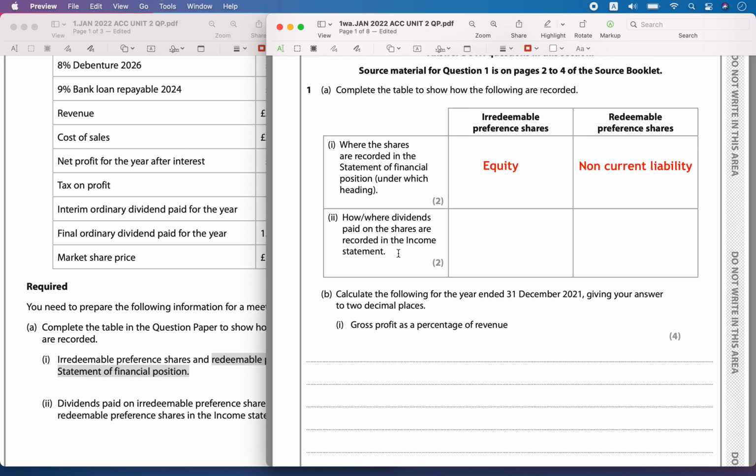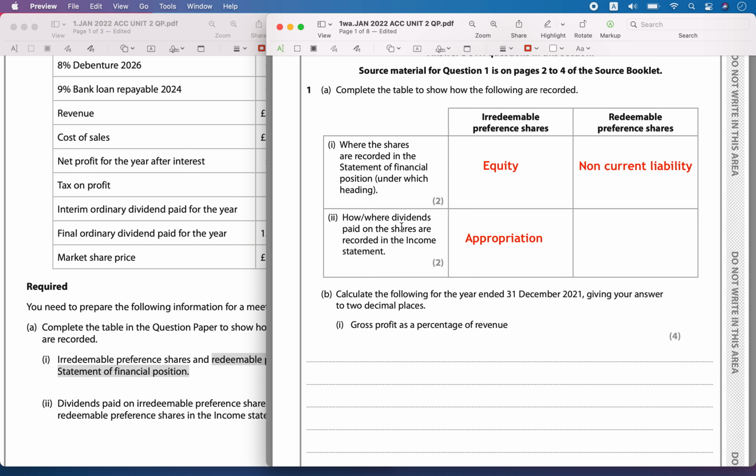And how and where are the dividends on the shares recorded in the income statement? For irredeemable preference shares, where are you going to record the dividends paid? This is going to be recorded in the appropriation account. We will do the appropriation, where you divide the net profit.